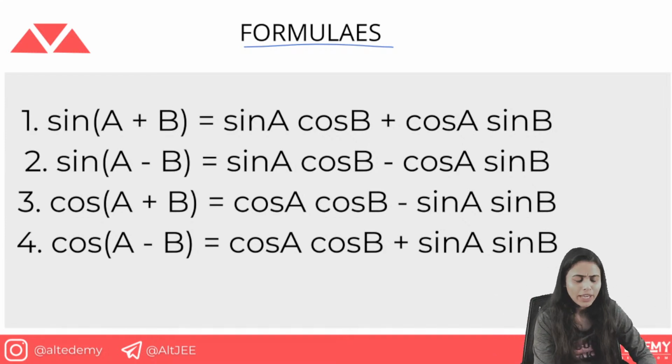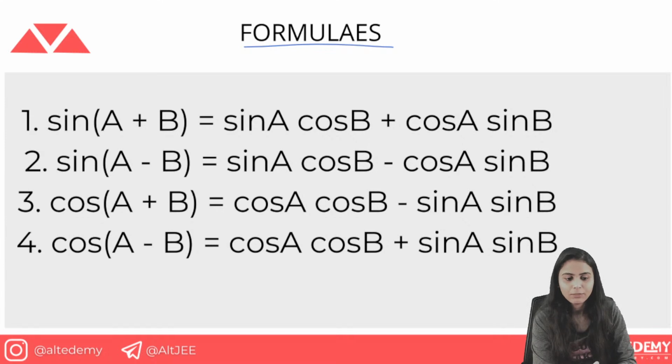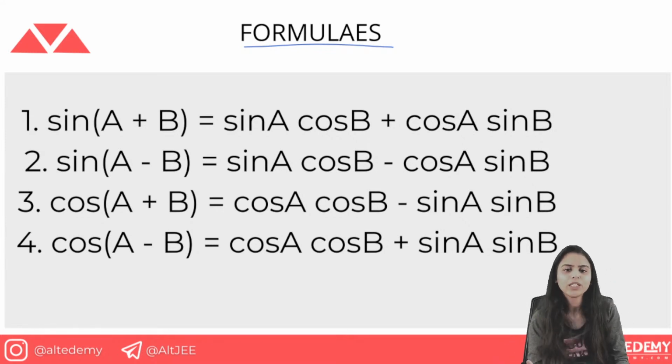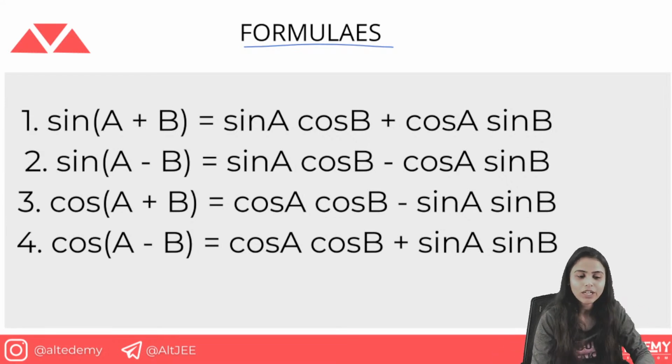Here we have these formulas like sine(a plus b) is equal to sine a cos b plus cos a sine b, and sine(a minus b) is sine a cos b minus cos a sine b. So how are you going to remember these four formulas? I'll tell you the hint you can use. For sine, plus sign in between is plus, minus sign is minus. For cos, the sign is different.